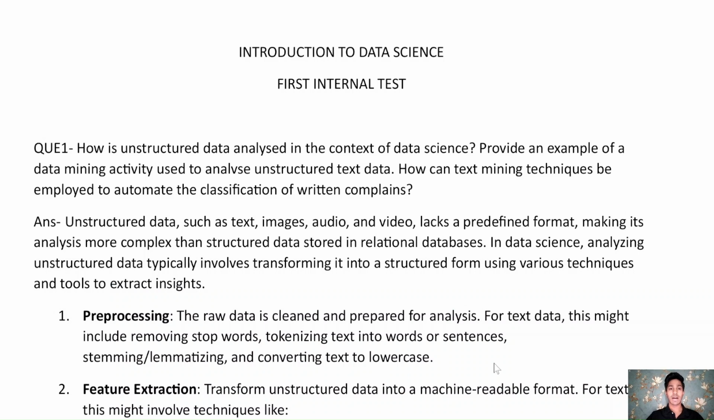Hello everyone, I am Abhay Singh and in this video I'll be discussing the question paper of data science of DAVV IIPS. In this video I'll be discussing questions 1 and 2, and other questions will be discussed in the next video.